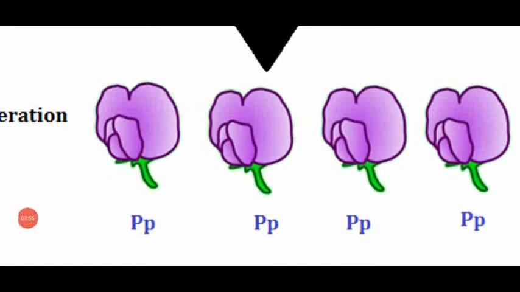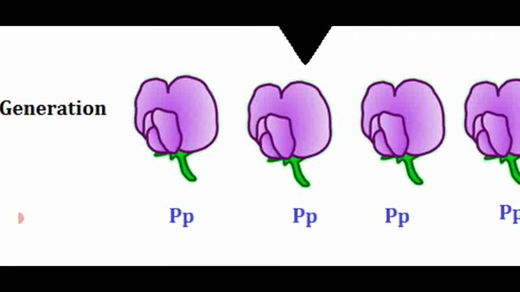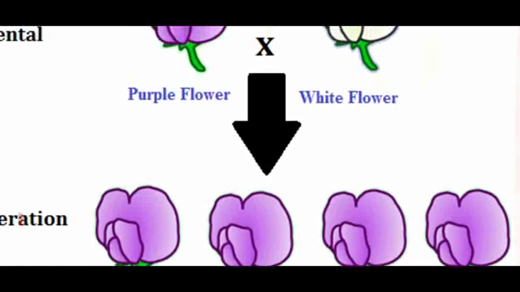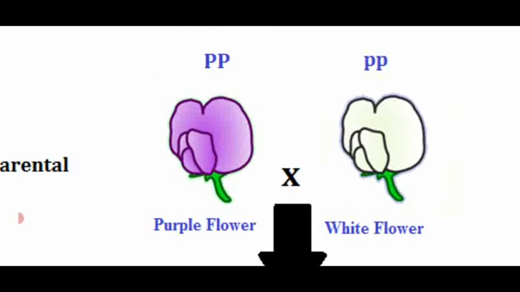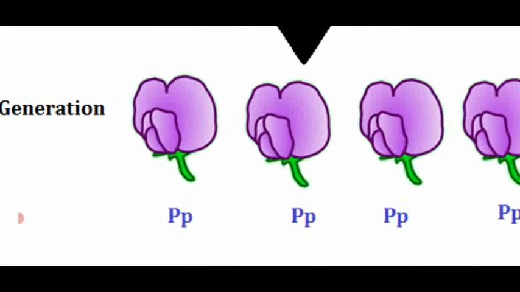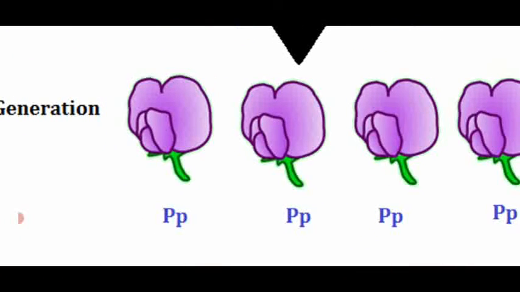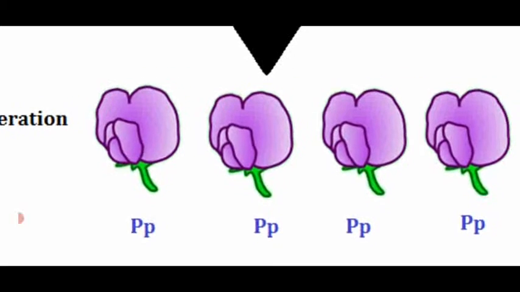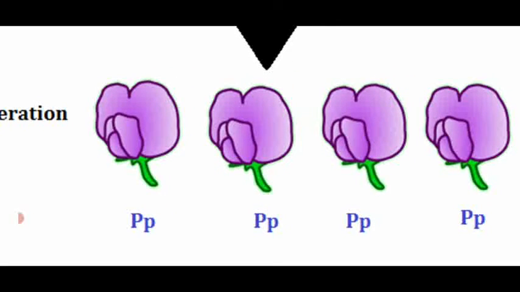Dear students, at the same time, you have to note one more variation. In the parental generation, it is the homozygous purple flower, the dominant character. In the F1 generation, we have heterozygous. What is heterozygous? The dominant capital P is there, and the small p, the recessive trait allele, is present in each and every gamete. So this is said to be a heterozygous purple flower plant. Sorry, not tall, purple flower.